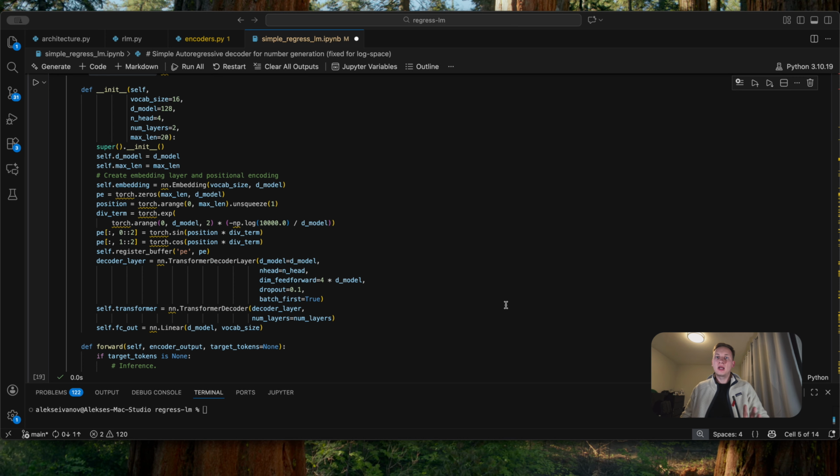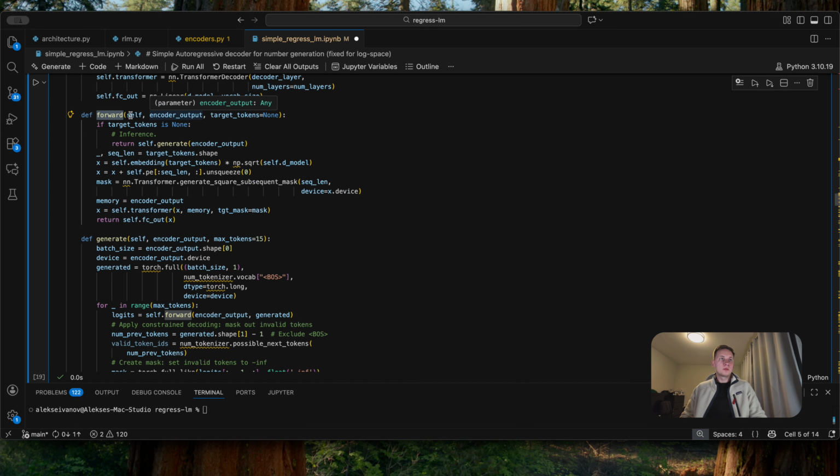Each decoder layer has 3 main components. The first one is the masked self-attention: the decoder attends to its own previously generated tokens. The second one is cross-attention: the decoder attends to the encoder's output. And then the feed-forward network, which is the same as for the encoder. Finally, we have a linear output layer that projects from d_model to our vocabulary space. This is needed to produce logits, raw scores for each possible next token.